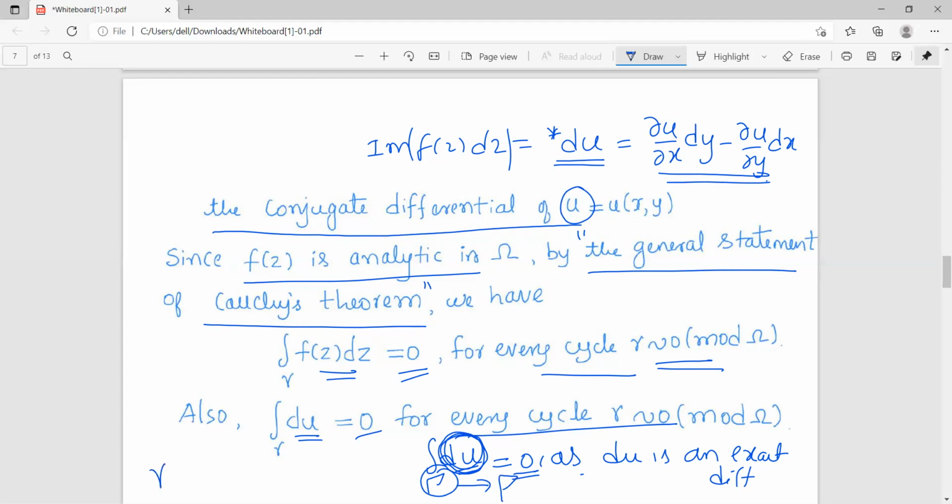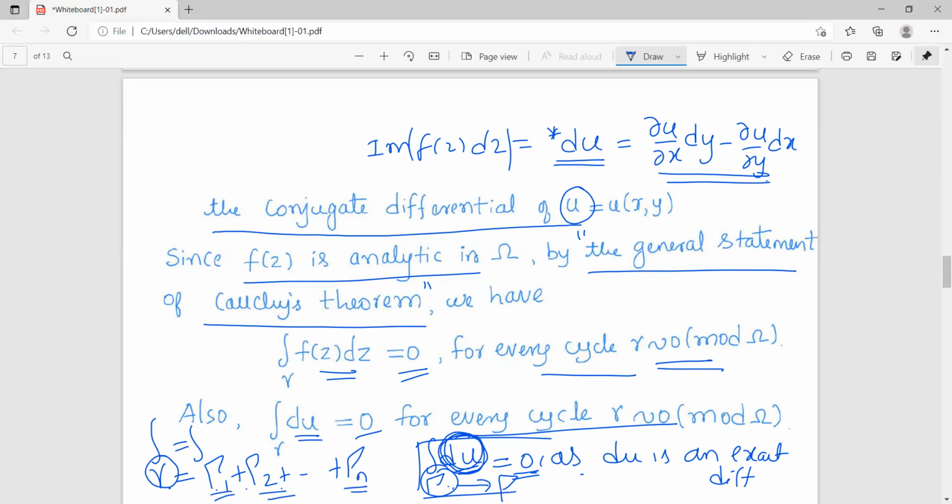Okay, now if I consider any cycle, what is a cycle? It is simply a sum of closed curves. So by this result, as the integral is 0 over each closed curve, if I consider the integral over any cycle, it will be expressed as the integral over each of the closed curves.